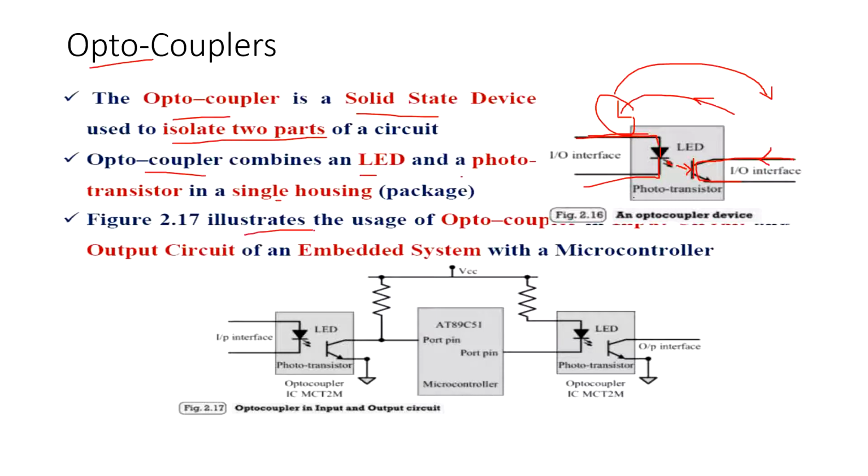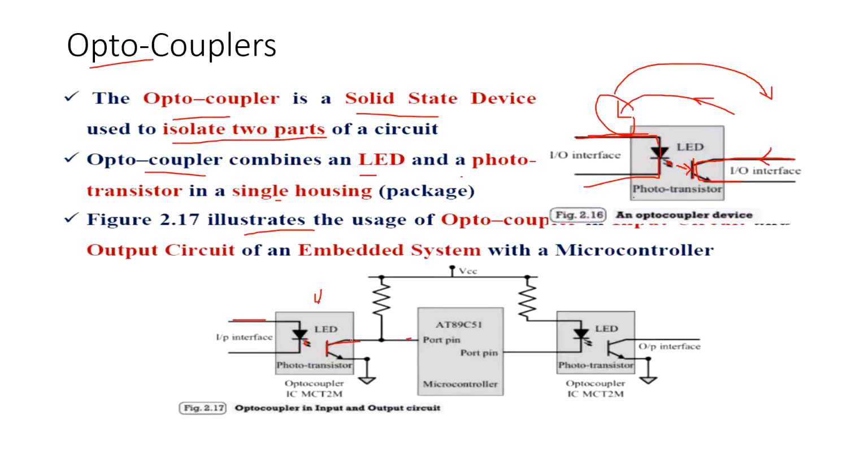This has been illustrated in the figure shown. Here you can find a circuit which uses a phototransistor. The input has been given, and there is an optocoupler. This optocoupler generates light using the LED. The light falls on the transistor, and now this transistor starts operating.